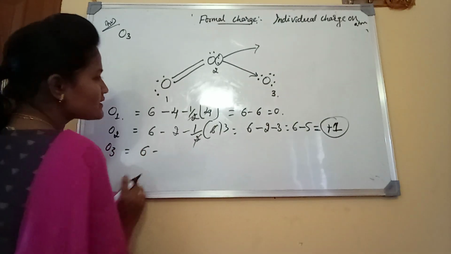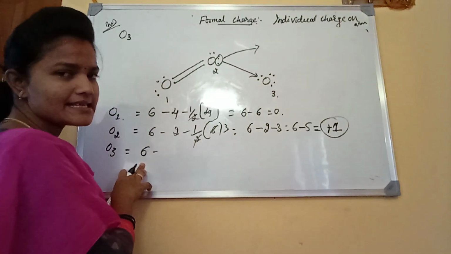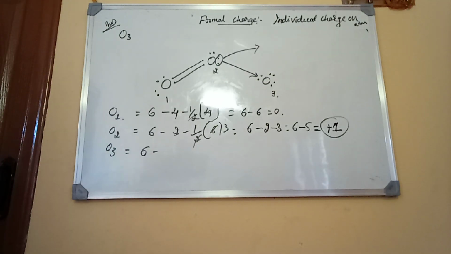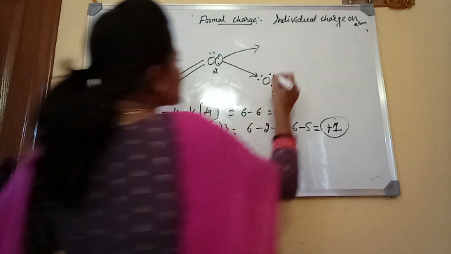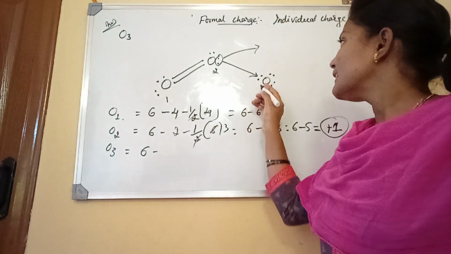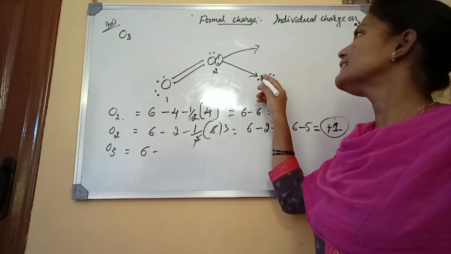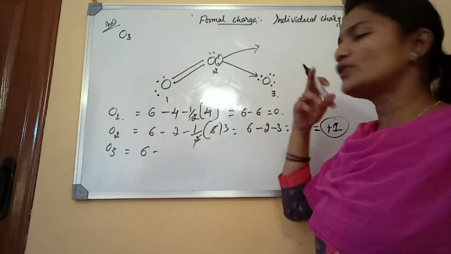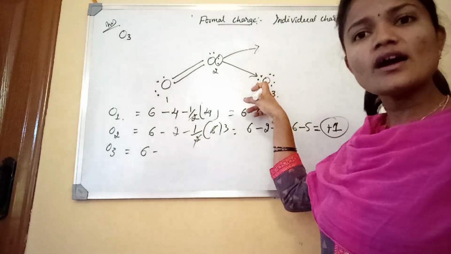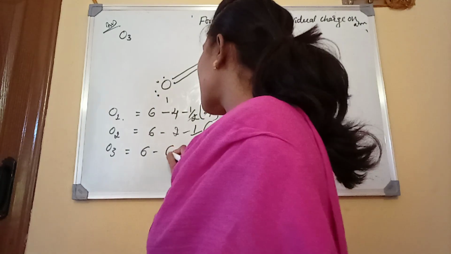The valence electrons on oxygen 3, there are 6 valence electrons. And how many lone pair electrons? These are all 6 electrons, we call them lone pair. That means these two electrons are not involved in any bonding, neither given nor taken. That's why we call these lone pair electrons, total lone pair electrons are 6.